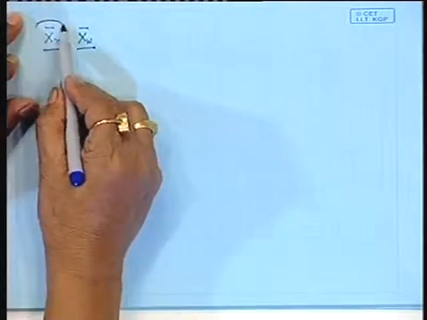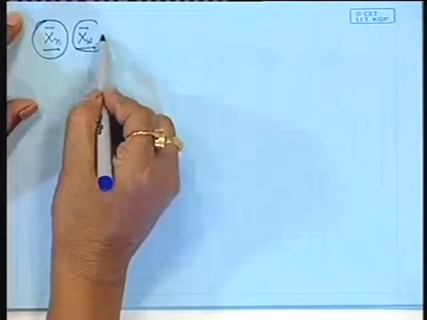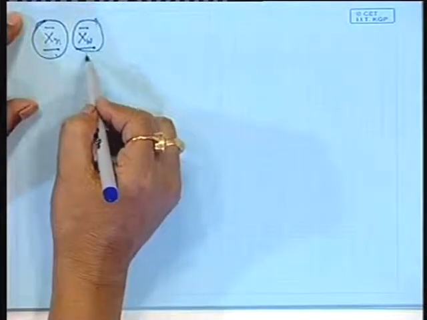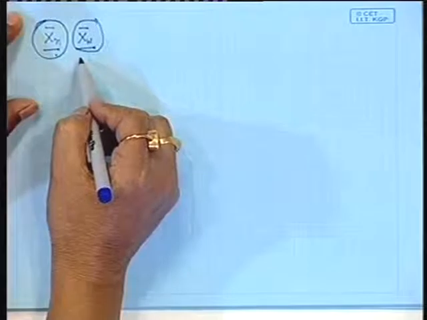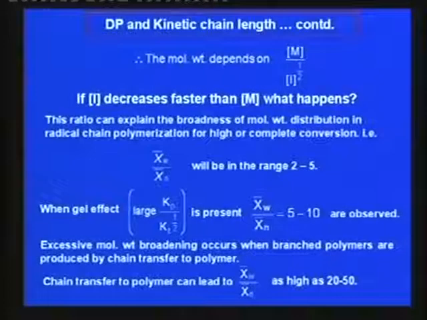This is based on the number count, and this is based on the weight count, the average weight of the different species present. That actually controls the molecular weight distribution of the various molecules of different sizes.